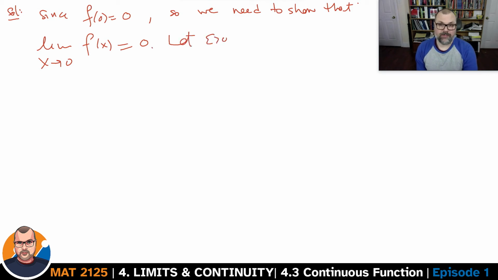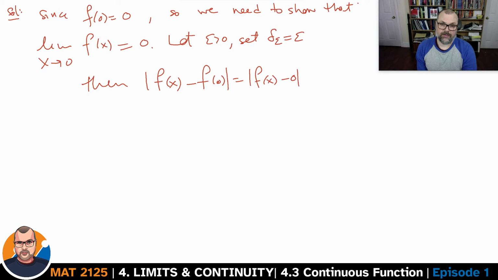Let epsilon be some positive number, set delta epsilon to be exactly epsilon, also a positive number. Then the difference between f at x and f at 0, f at x minus 0, is going to be equal to f at x.